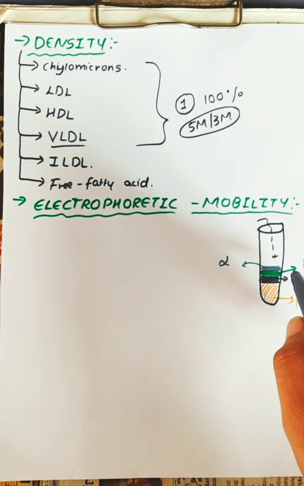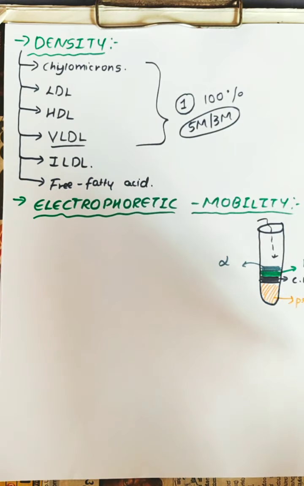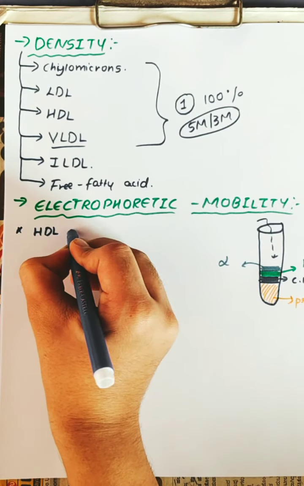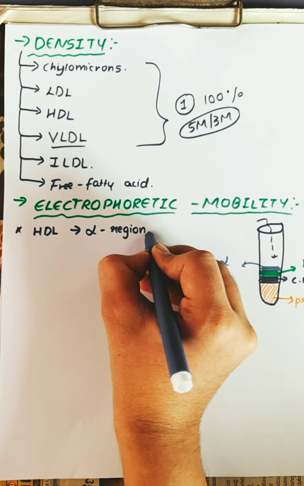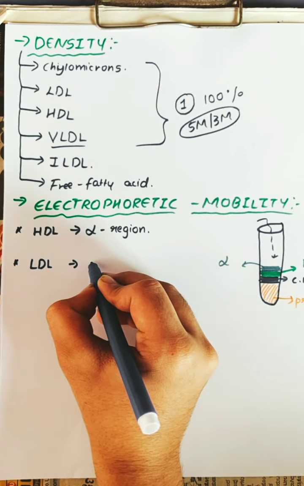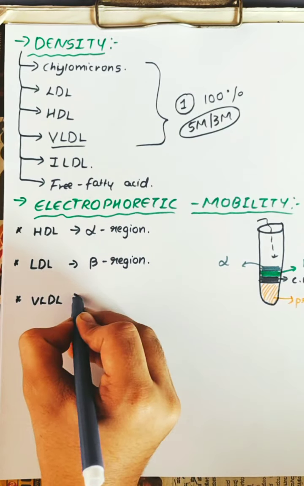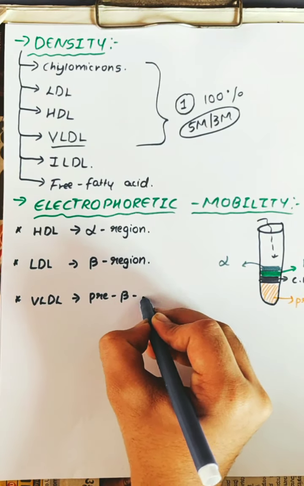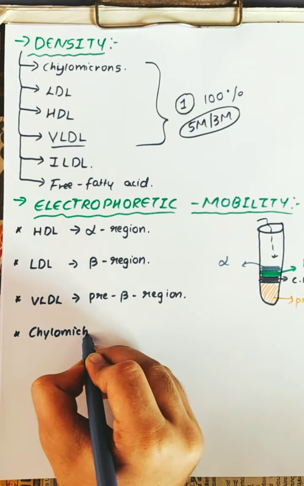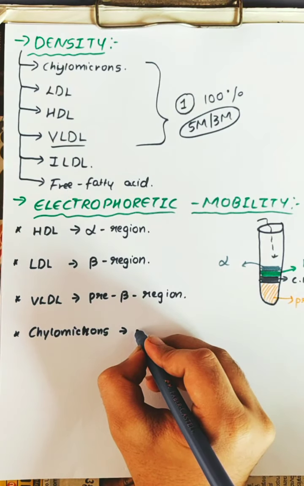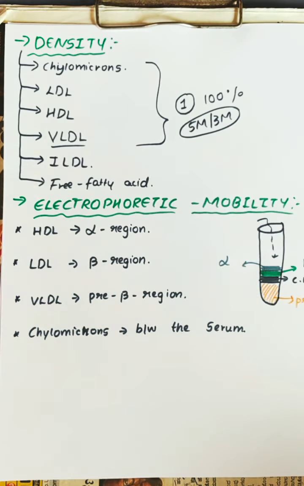When you do the electrophoresis, HDL moves to the alpha region, LDL moves to the beta region, VLDL moves to the pre-beta region, whereas the chylomicrons will be found in between in the serum.